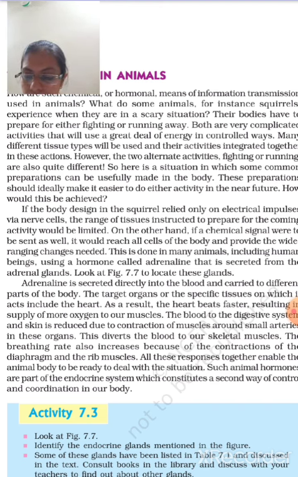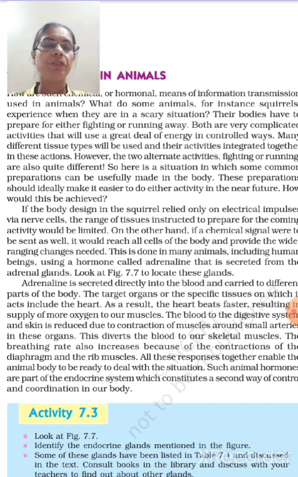Right. Let us examine some examples to understand how hormones help in coordinated growth. We have all seen salt packets which say iodized or enriched with iodine. Why is it important for us to have iodized salt in our diet? We have seen advertisements on television that iodized salt is there. Why is there a need for iodine in our diet? Iodine is necessary for the thyroid gland to make the thyroxine hormone.